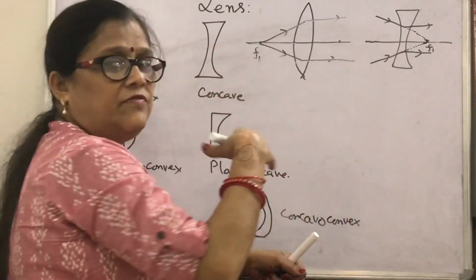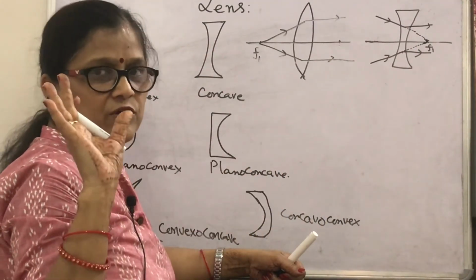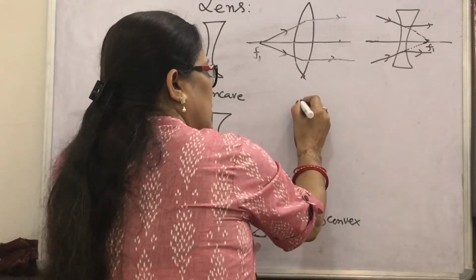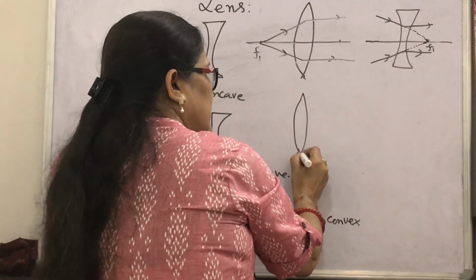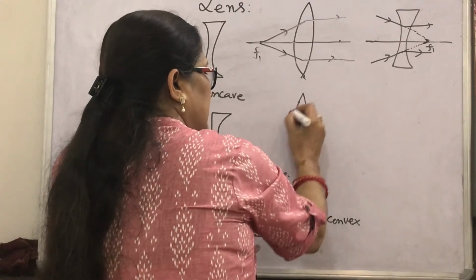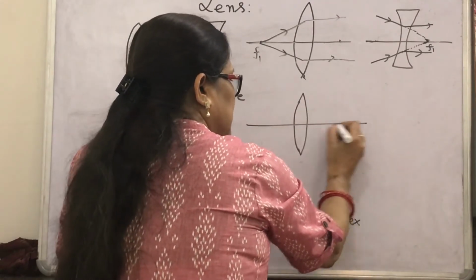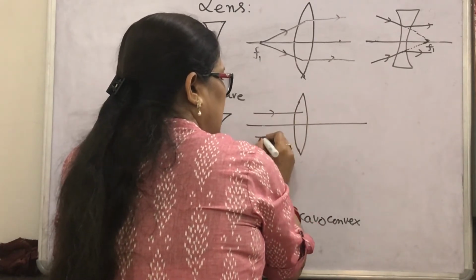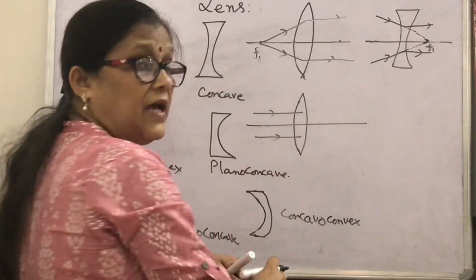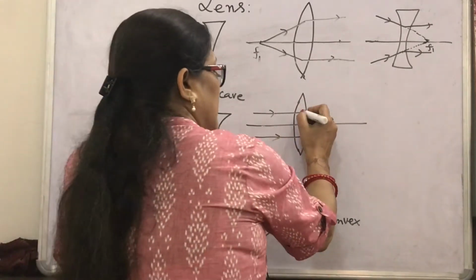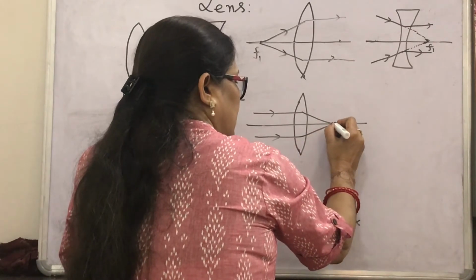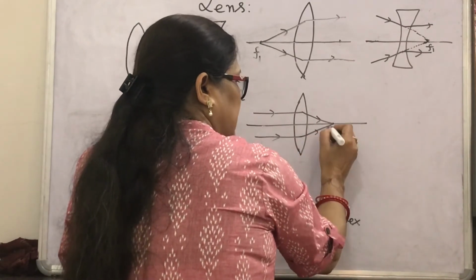Mainly we are concerned with the second focus. What is the second focus of a convex lens? If this is the principal axis, then light rays parallel to the principal axis converge and meet at a common point on the principal axis.